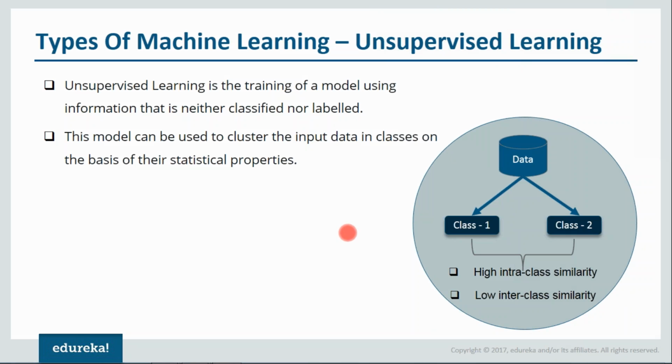For example, if I have data about my customers, say I have a website and there are millions of visitors on my website, and I want to group people on various criteria. For example, I can group people on the basis of willingness to purchase a product that is there on my website, or where they are coming from, what the source is, all those things. So I want to group my customers, and I want to have high priority customers, low priority customers, and medium priority customers. With the help of unsupervised learning, I can actually do that. I can make certain classes of people on whom I should focus more as compared to the other classes.